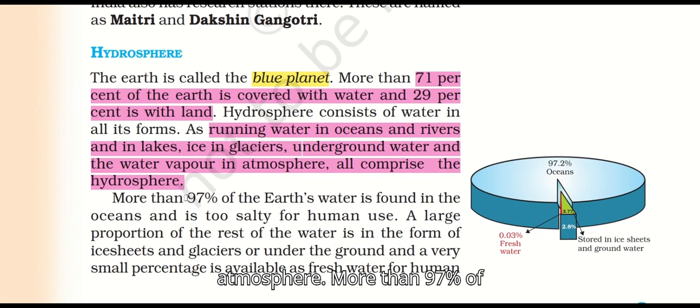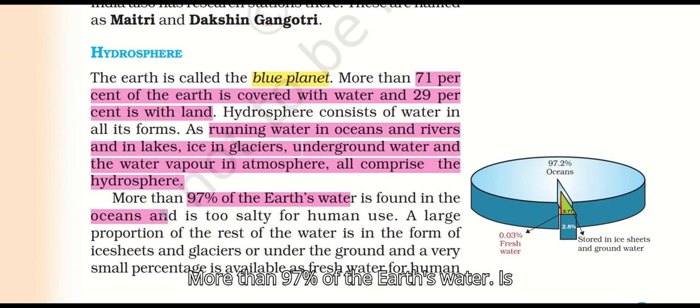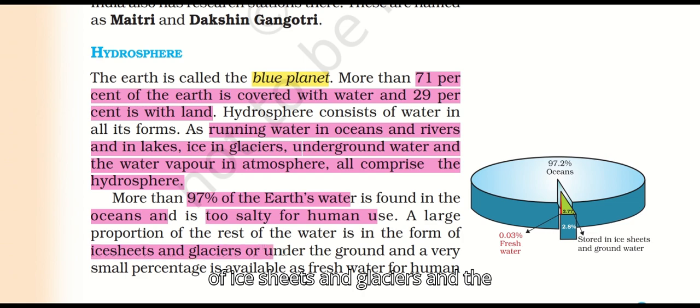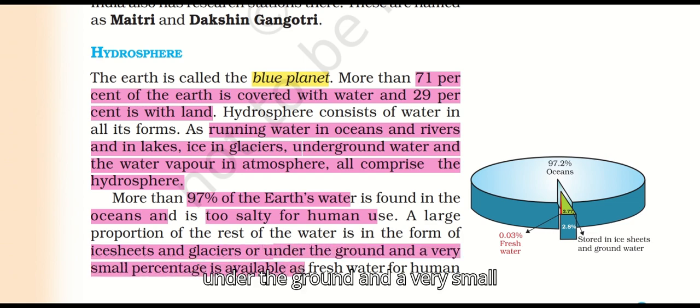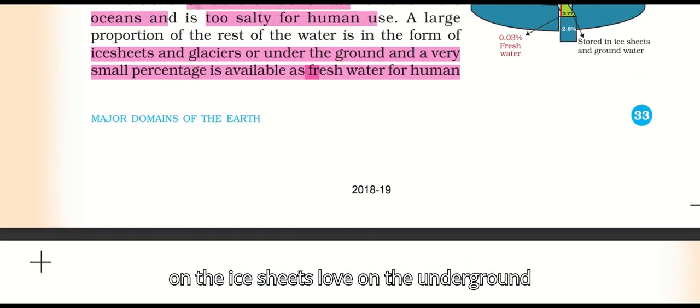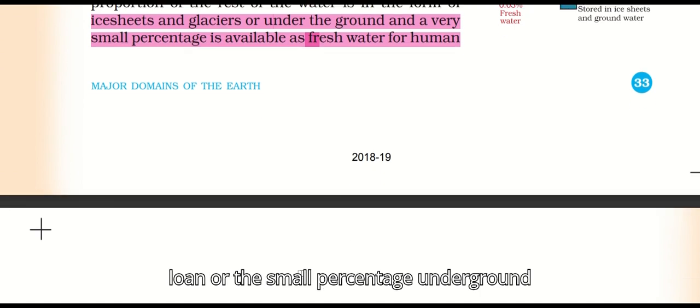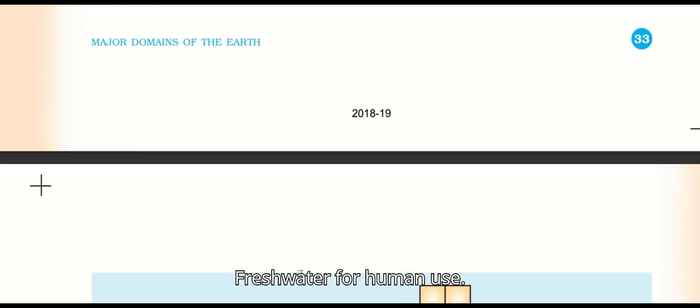Hydrosphere. More than 97% of the Earth's water is found in oceans, and it is too salty for human beings. A large portion of the rest of the water is in the form of ice sheets and glaciers, and under the ground, and a very small percentage is available as fresh water for humans. గ్లేషియర్స్ లో ఉన్నది, ఐస్ షీట్స్ లో ఉన్నది, అండర్ గ్రౌండ్ లో ఉన్నది చాలా స్మాల్ పర్సంటేజ్. అది ఓన్లీ ఫ్రెష్ వాటర్ ఫర్ హ్యూమన్ యూస్.